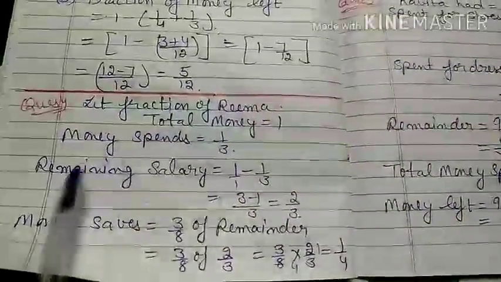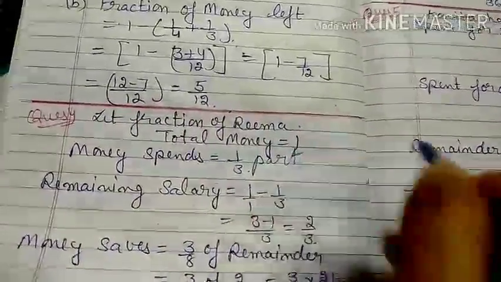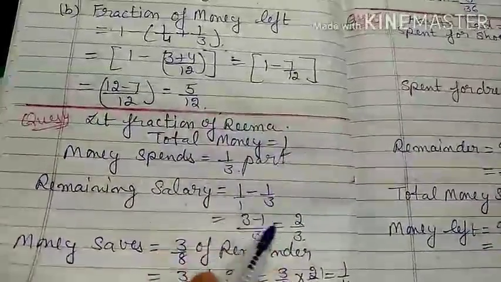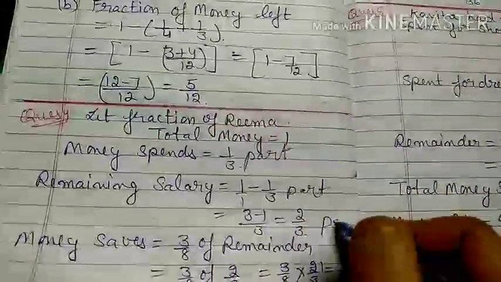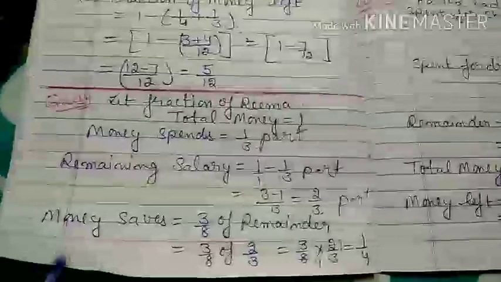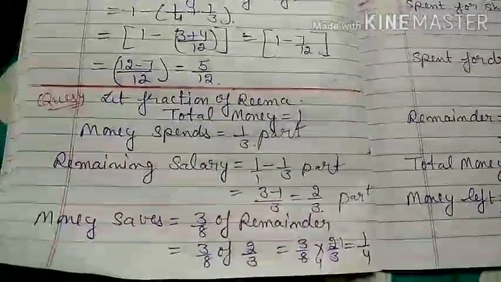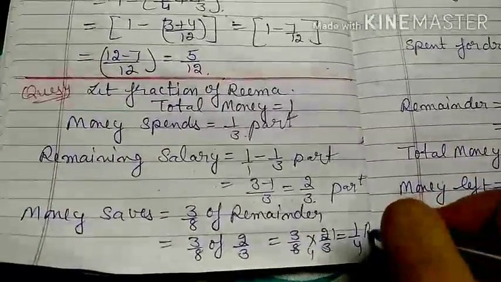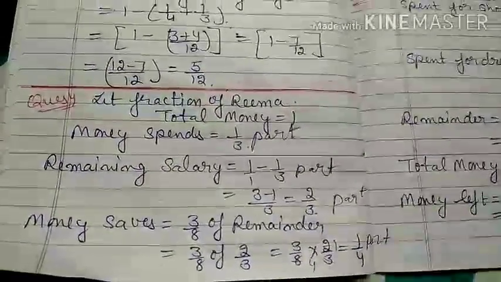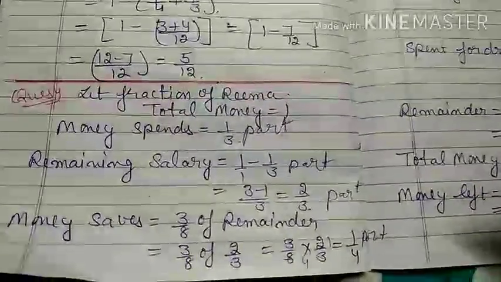Money spent is 1/3 part, and the remaining salary is 1 minus 1/3, which is 2/3 part. When you subtract, that gives you 2/3. How much money is saved? That is 3/8 part of the remainder. The remainder is 2/3, and 3/8 part of 2/3 part will be 1/4 part. So that is saved.